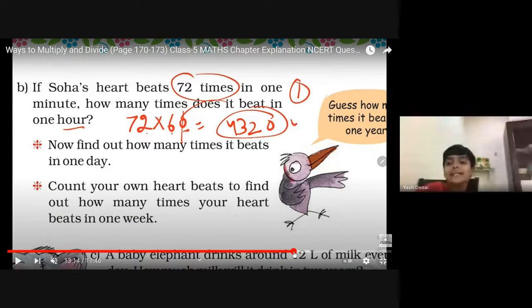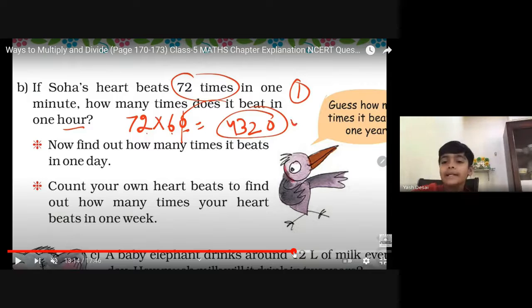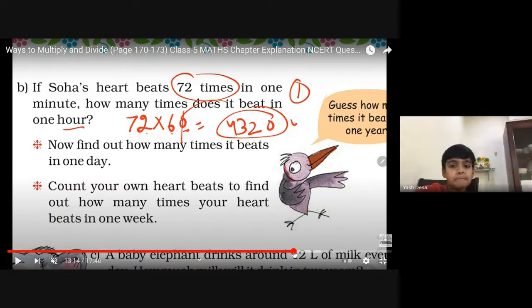Ma'am, the 8 glasses of water is in a day. This is 125 multiplied by 8. Whatever answer comes is for one day. Then multiply by the number of days in a year. Okay, ma'am.